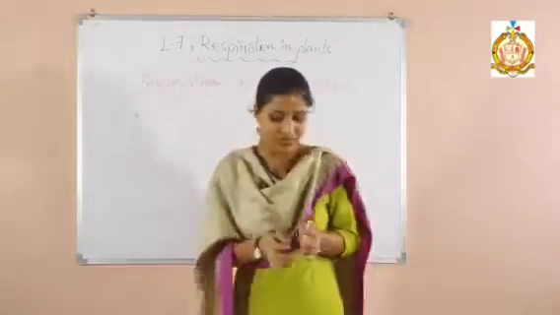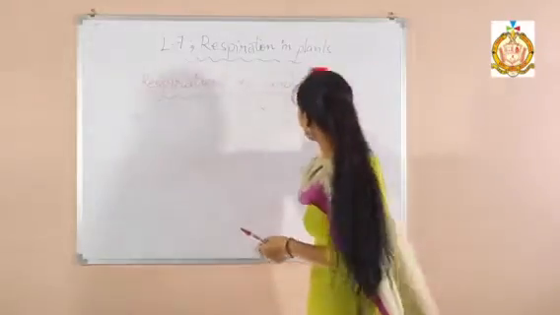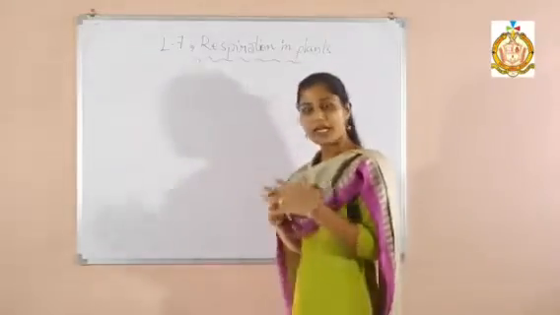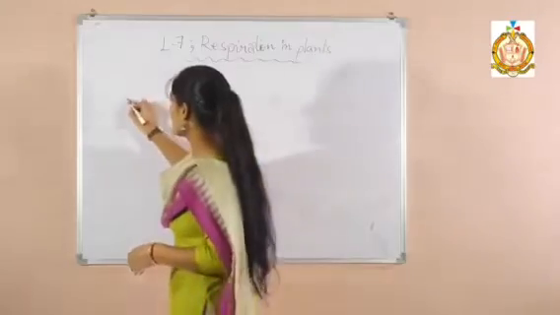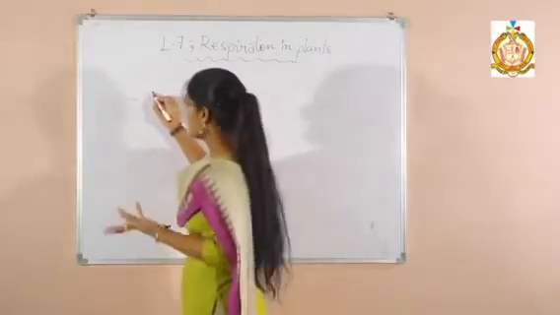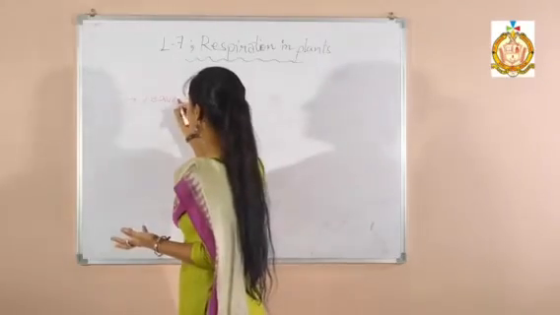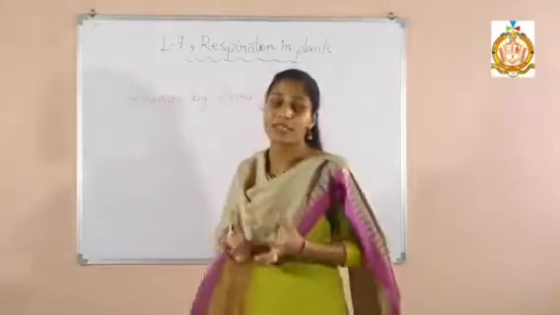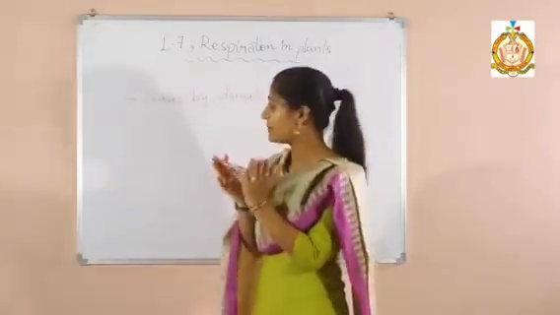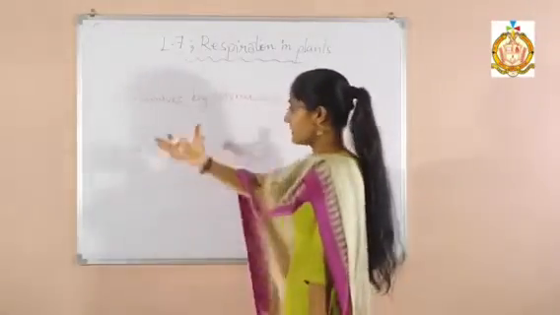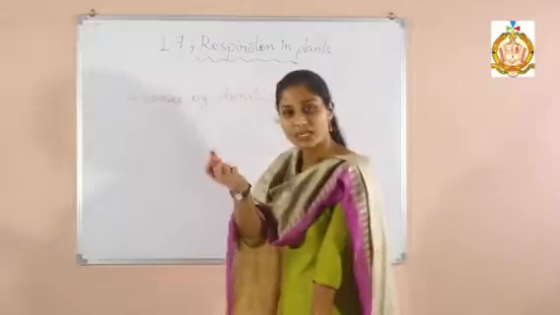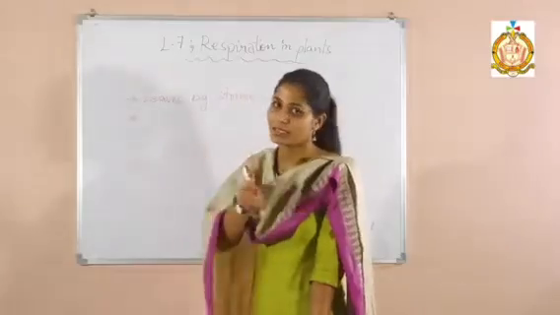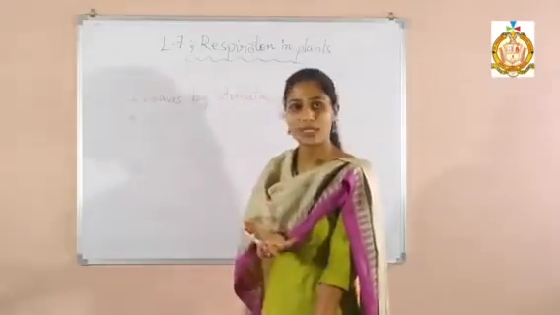Hope you understood. Next thing we will discuss is the plant, and which parts of the plant are respiring. In the plant, all parts of the plant are respiring. How? First, the leaves show respiration by stomata. The small pores present on the leaves are known as stomata, and in that way respiration takes place in the leaves. The stomata are responsible for absorbing carbon dioxide and giving out oxygen. And in the night, as I told you, this process is reversed. They take in oxygen and give out carbon dioxide.